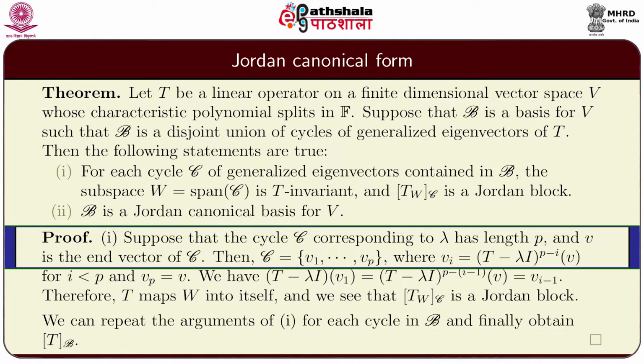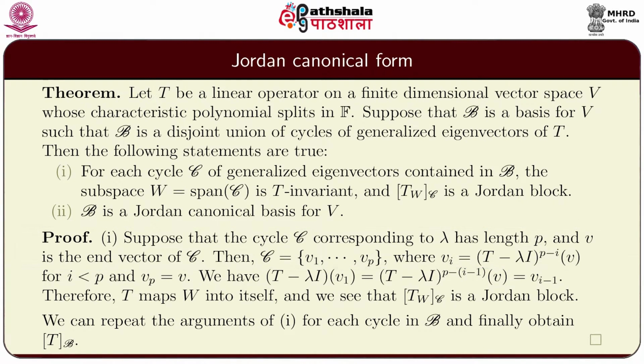Proof of 1. Suppose that the cycle C corresponding to lambda has length p and v is the end vector of C. Then C can be written as v1, v2 and so on up to vp, where vi is (T minus lambda I) raised to p minus i of v for i less than p, and vp is equal to v.